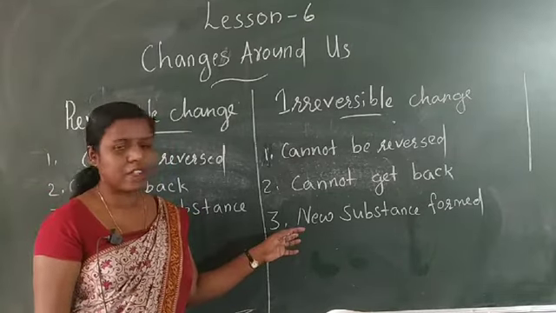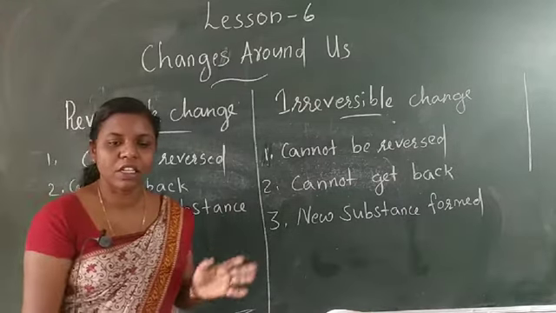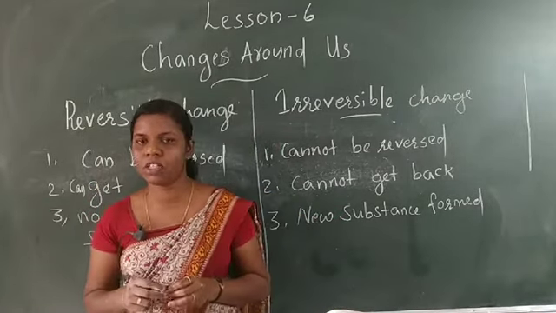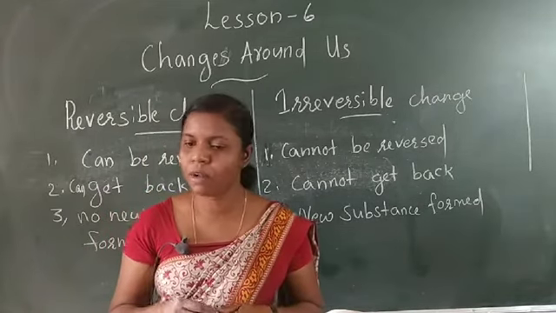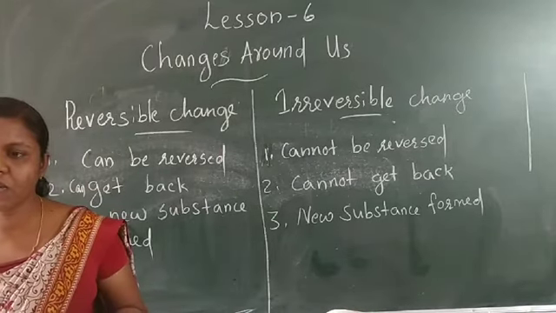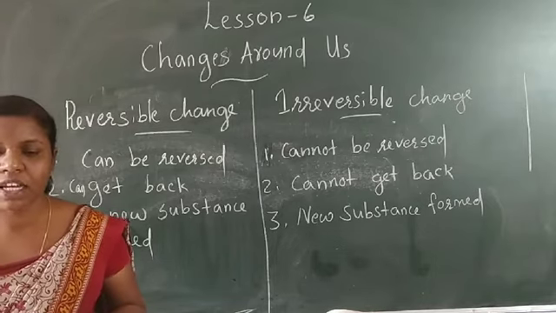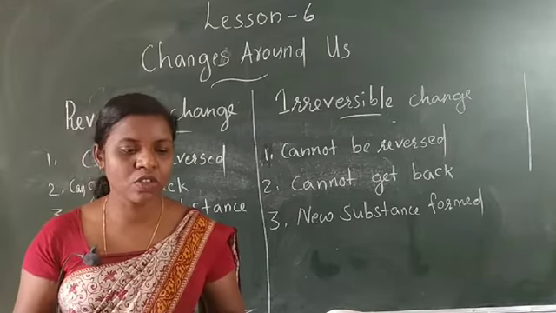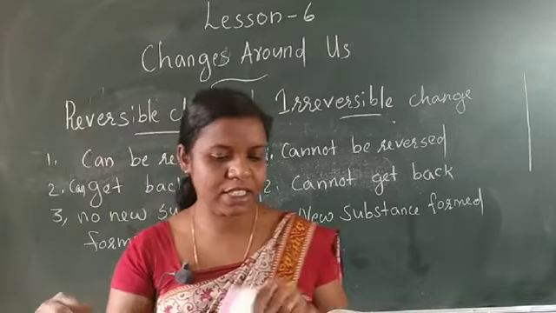Now the example of irreversible change. Once more, what is reversible change? The change which can be reversed, or in which we can get back its original substance or shape, is called a reversible change. Examples: stretching of a rubber band, blowing of a balloon. An irreversible change is a change which cannot be reversed or in which we cannot get back the original state. Examples: milk changes into curd, iron changes to rust. These are examples of irreversible changes.